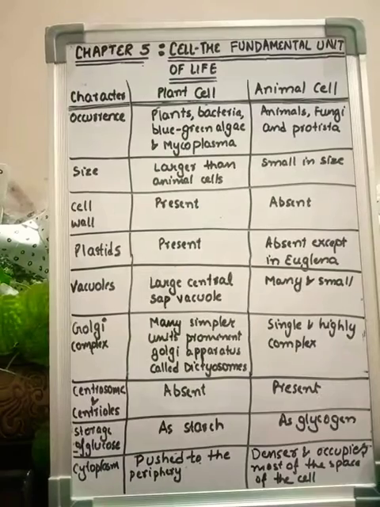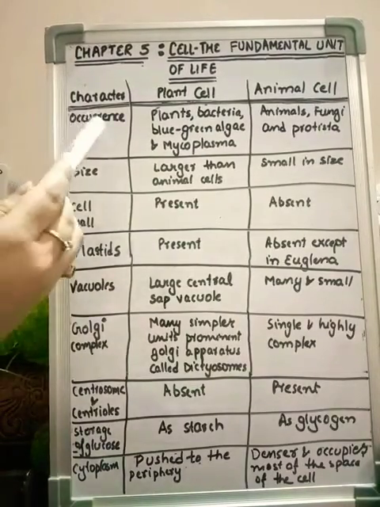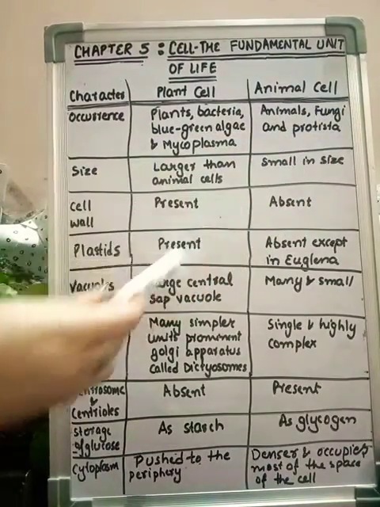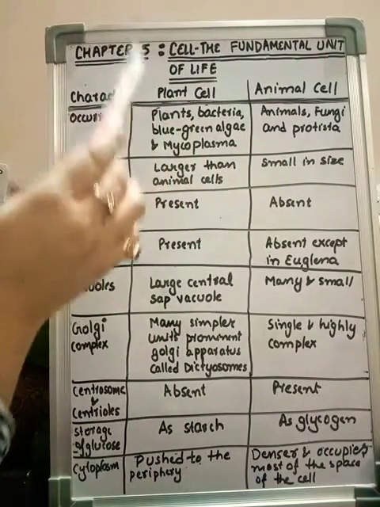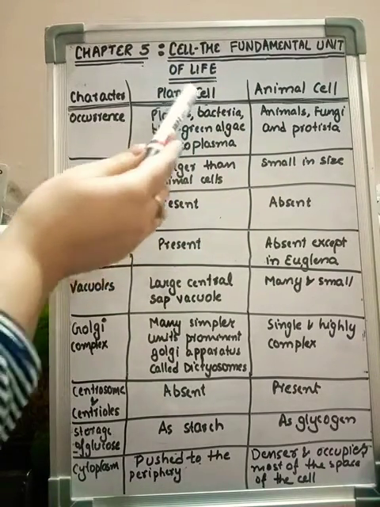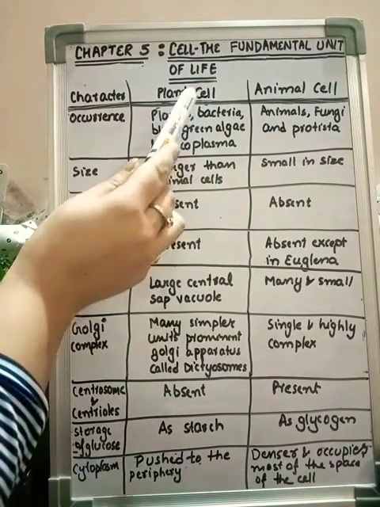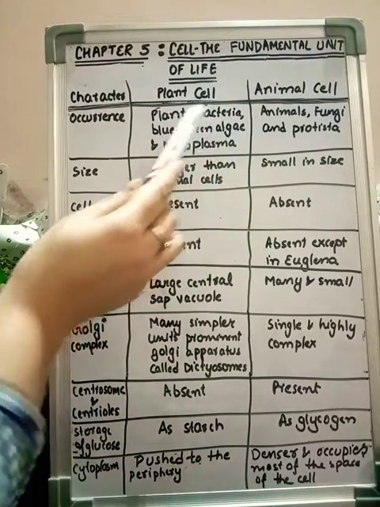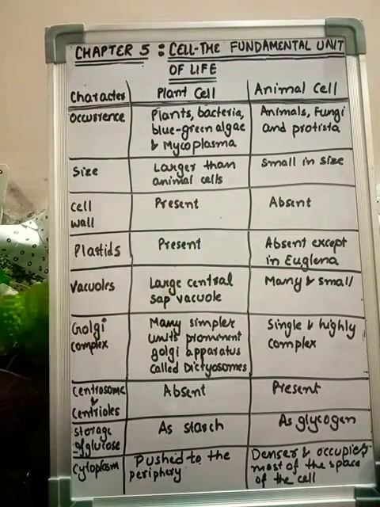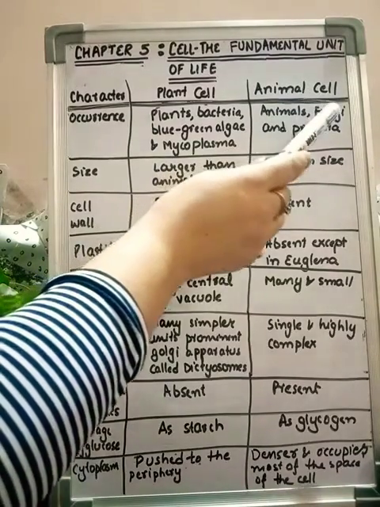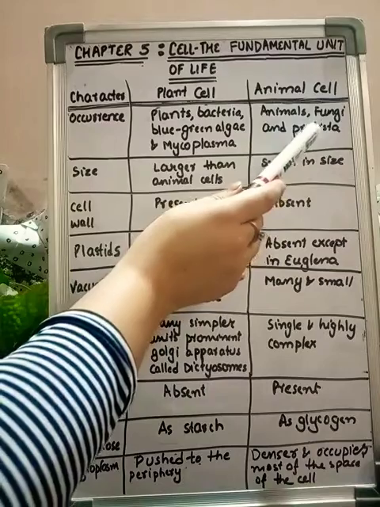So the difference between plant cell and animal cell. The first difference is on the basis of occurrence. Occurrence means in which organisms the plant cells and animal cells are present. Obviously, plant cell is present in plants, animal cell is present in animals. In addition to this, plant cell is also present in some bacteria, blue-green algae and mycoplasma, which is also a kind of microorganism. And animal cell is also present in fungus and protista.